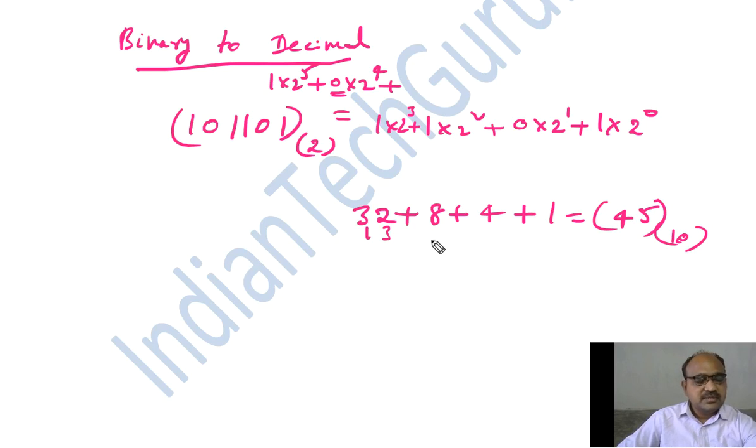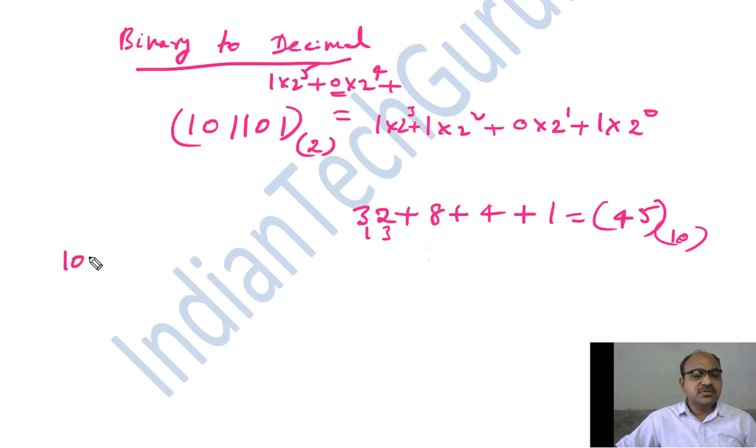So here we considered the conversion of a binary number into its equivalent decimal number. This is the case when there is no fractional part for this particular binary number. However, sometimes we need to convert a binary number which has the fractional part also.